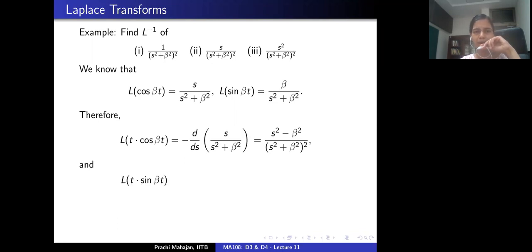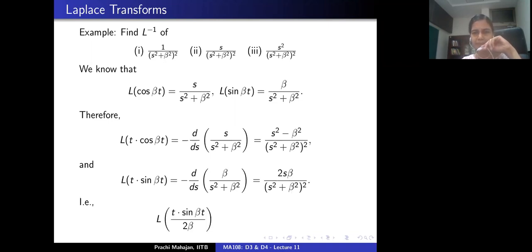Okay. All right. And similarly, the Laplace transform of the function t sine beta t is given as minus the derivative with respect to s of beta by s square plus beta square. So this is 2s beta by (s square plus beta square) whole square, right? Okay. So this ensures that one of the parts is sorted.